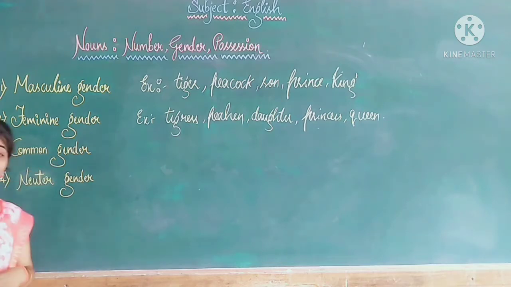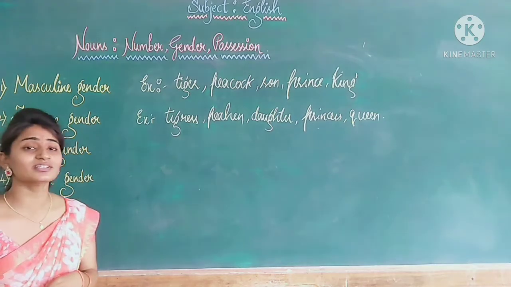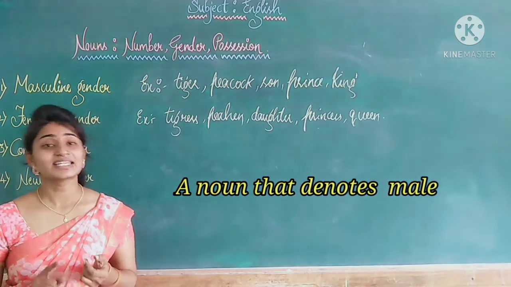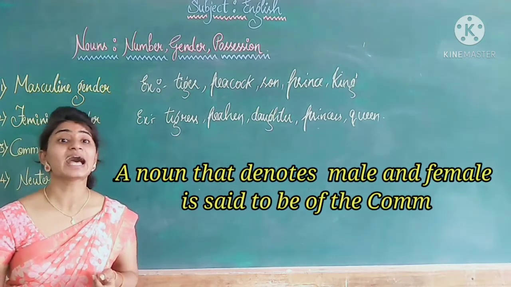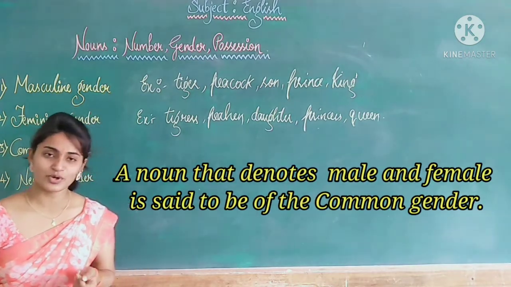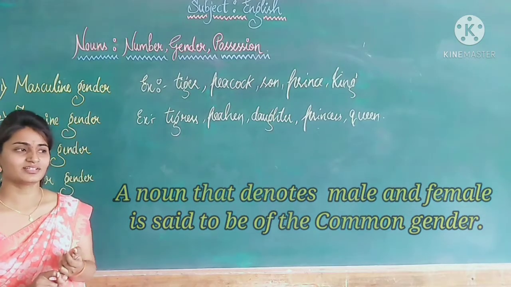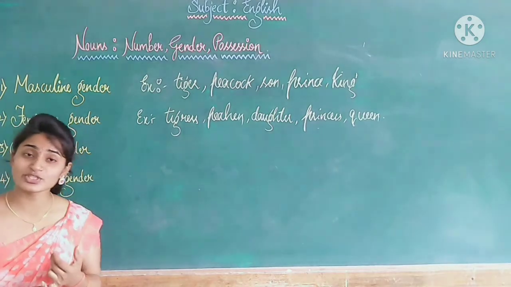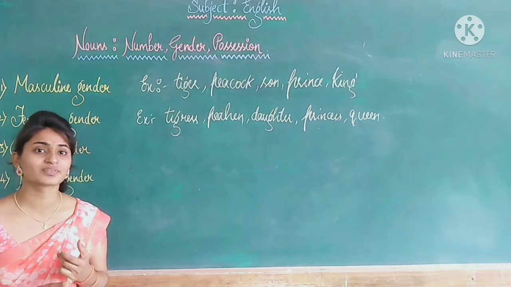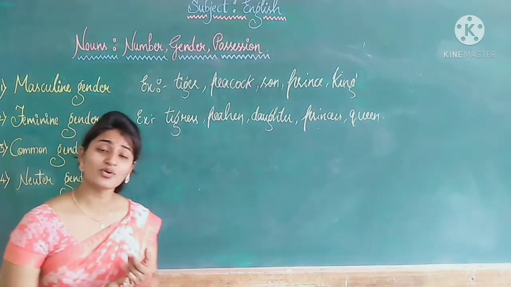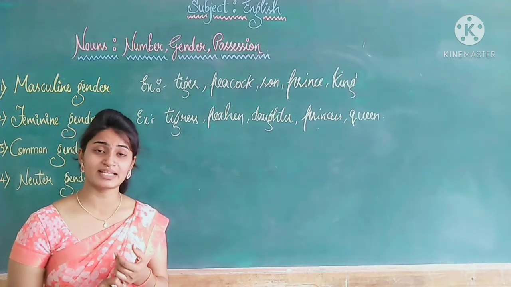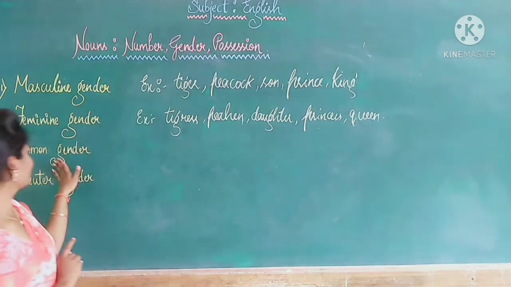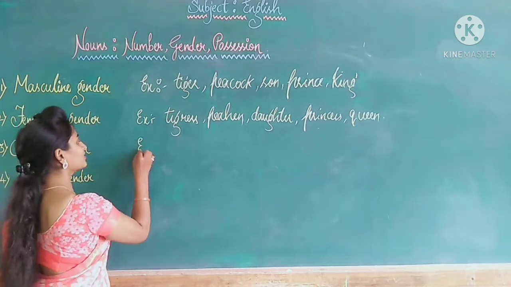Can you say now, children, what do you mean by common gender? A noun that denotes male and female is said to be of the common gender. Can you define now? A noun that denotes male and female is said to be common gender. Can you give an example, children?